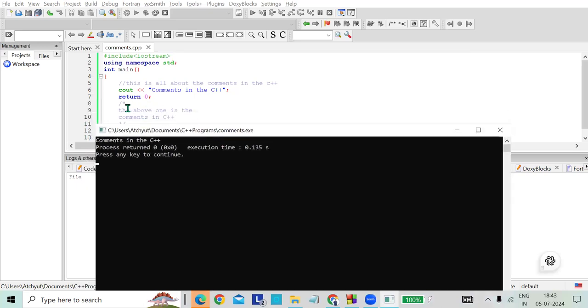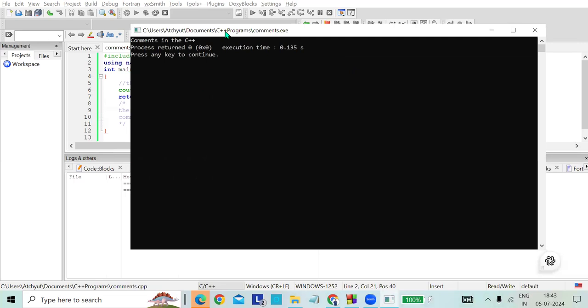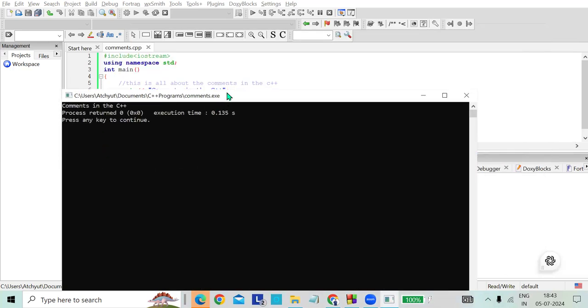See, the comment, whatever we commented, it is not present in the output. So in this way, we can write the comments in C++, right? So I hope you understand all these things.